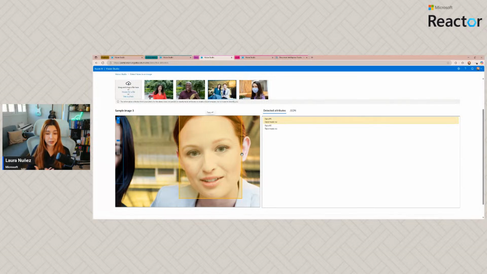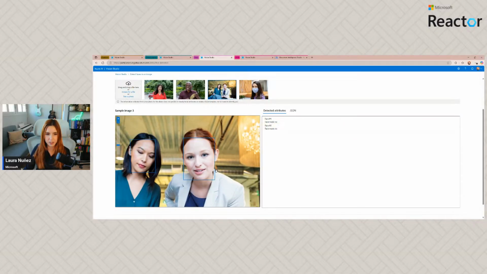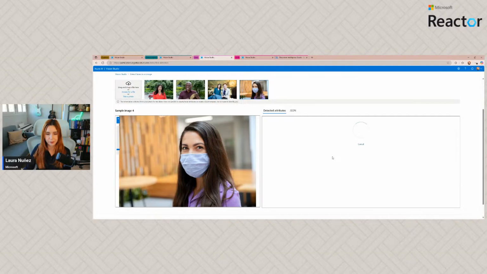With that, we can find out a lot of things about the faces. Are they smiling? Are they sad? Are they worried? Is there something happening? So we can find out information by having the landmarks. Also, you can see here that this is telling me if they are wearing a face mask. The answer is no, none of them is wearing a face mask. But if we go to this picture, we find one of the faces, we find the landmarks, and we see that the face mask is covering the nose and the mouth. So it's telling us how occluded it is.